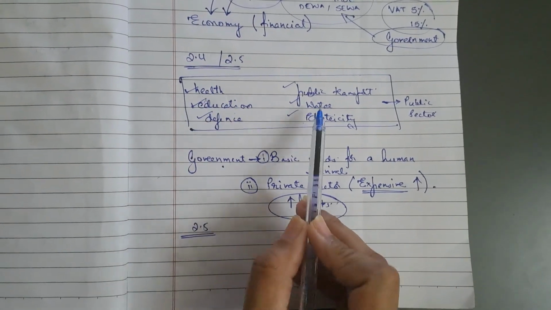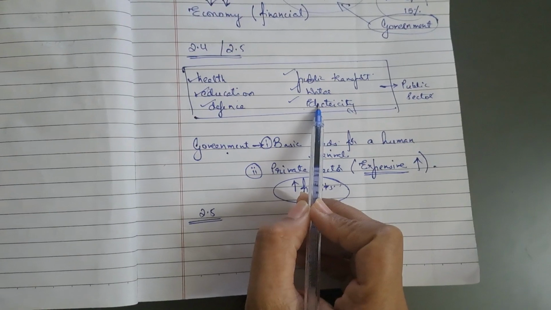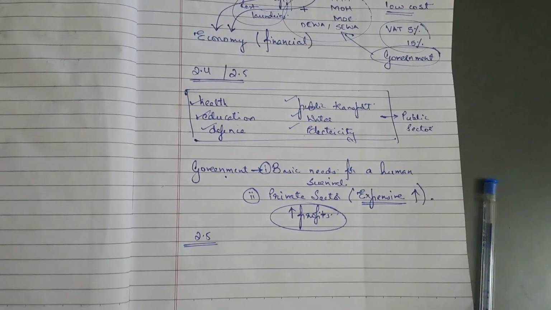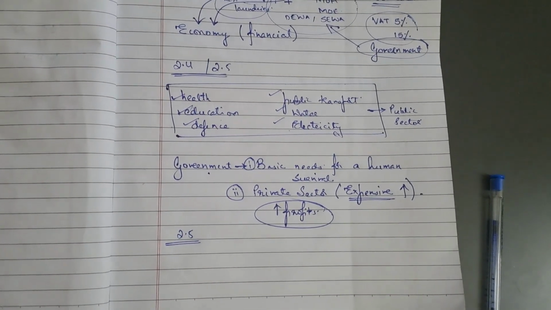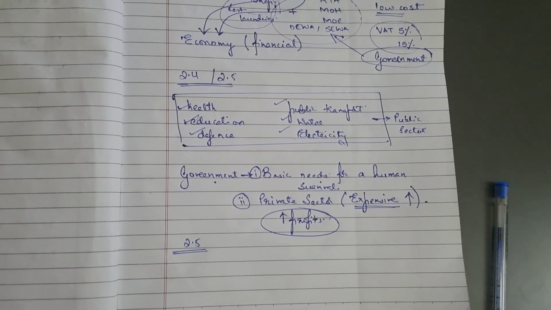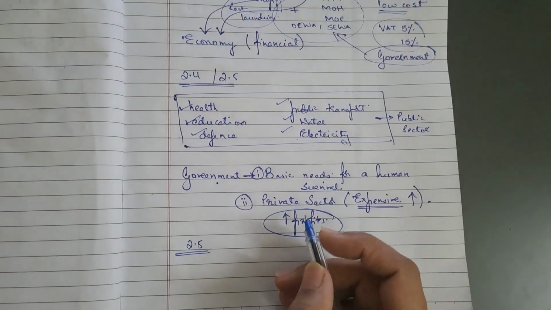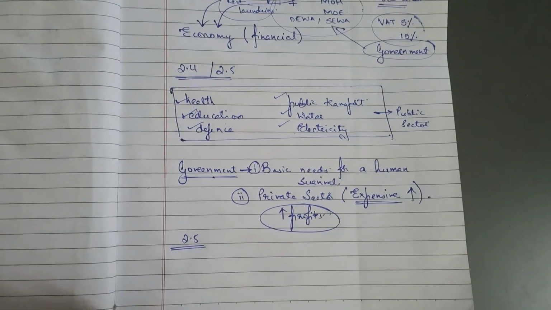Health, education, water and electricity are free to the people who are below the poverty line. The aim of the government is to provide service, not to earn any profits. They are looking to provide services to the people, and that is the reason the government takes it under its control.